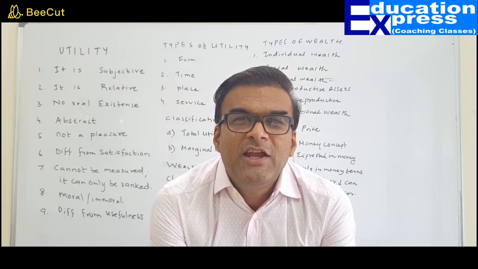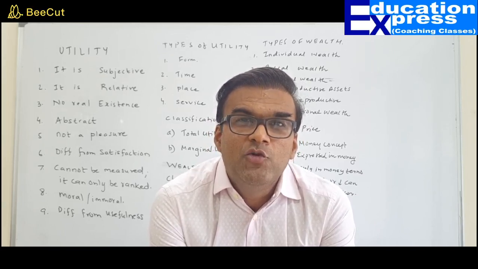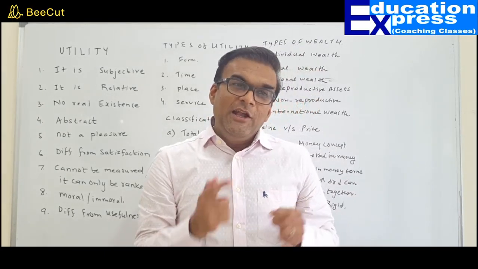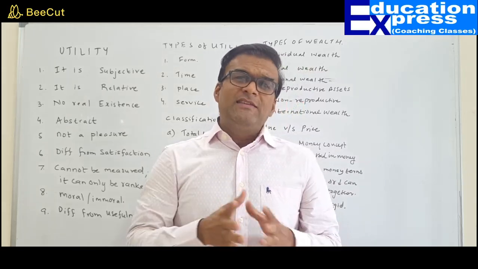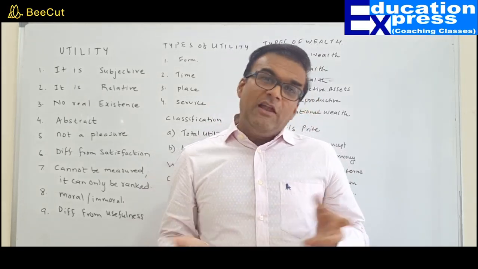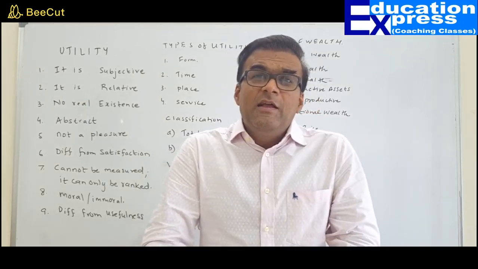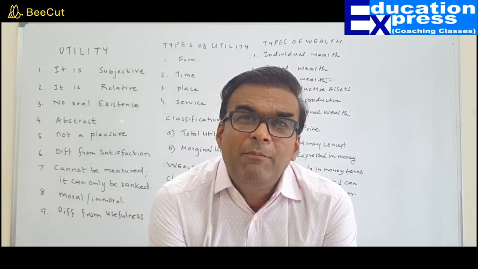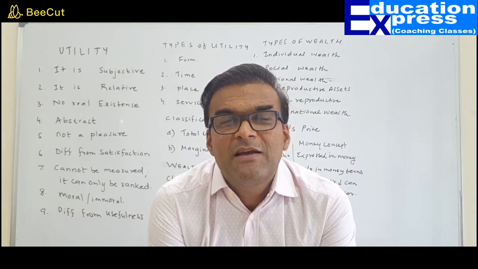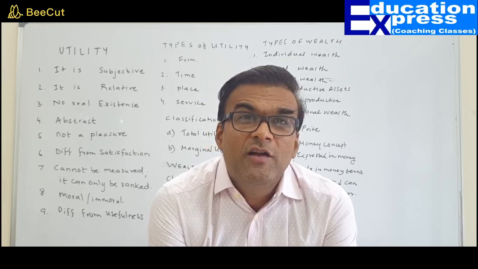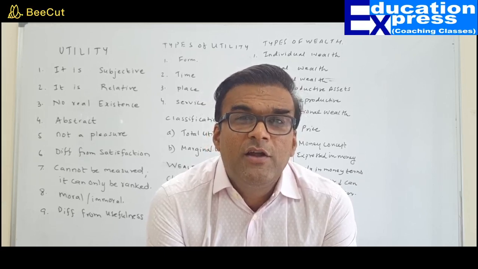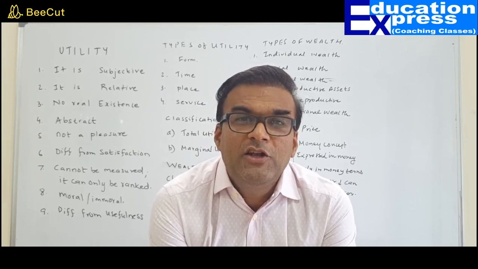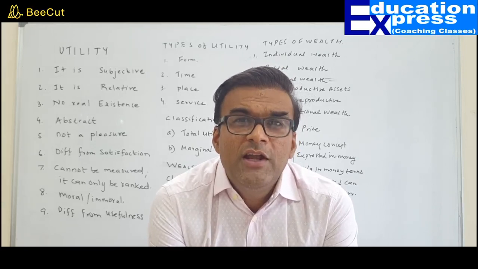Sorry boss, we don't have any quantification or any unit which can help us express utility. For example, let us say I consumed 1 apple, then I consumed another apple. Can I say which apple has given you more satisfaction in terms of units? Can I say apple A gave me 5 rupees more satisfaction as compared to apple B? It will be very unfair. We don't have any particular unit to express our satisfaction, this emotional quotient. So utility cannot be measured.